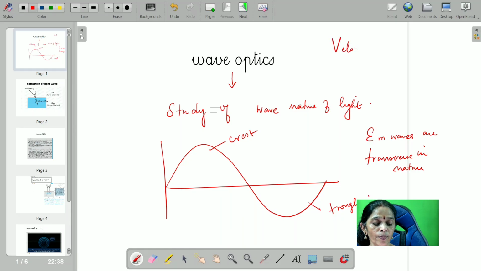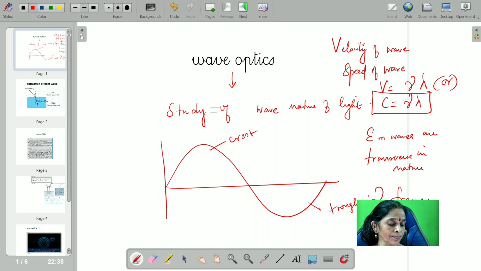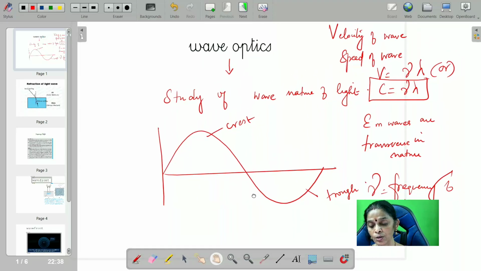Velocity of the wave or speed of a wave, that is nothing but v is equal to nu lambda, or you can write it as c is equal to nu lambda, where nu is nothing but the frequency of the light.